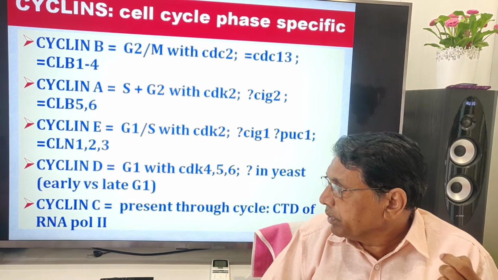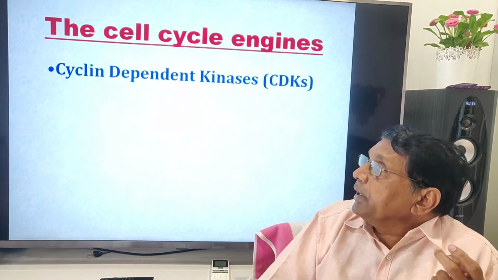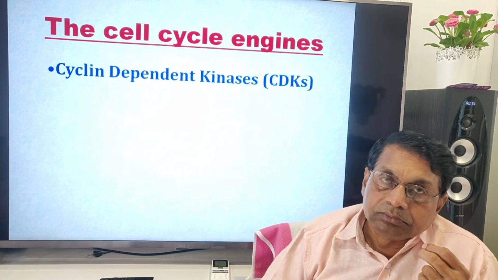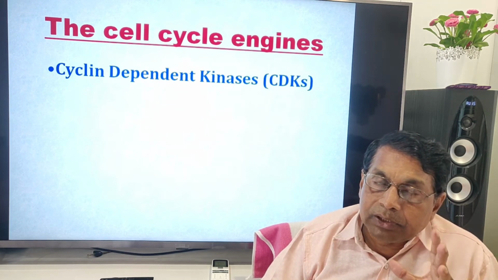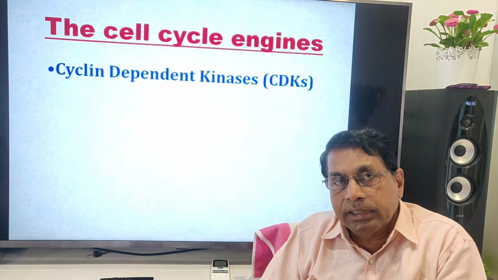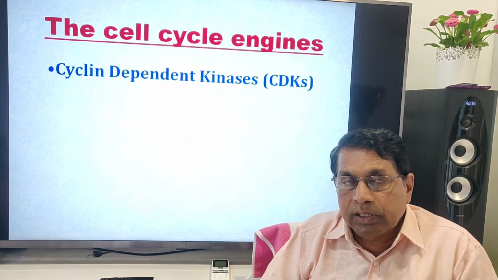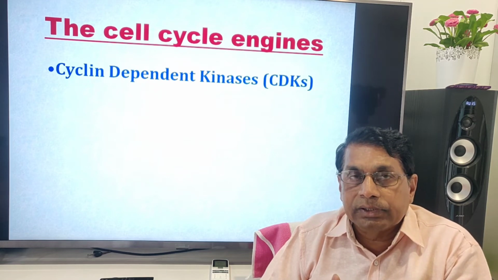Do not be confused. Again, I repeat, at every stage, one cyclin dependent kinase.